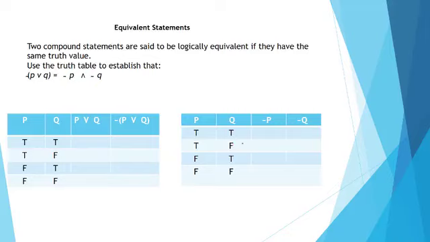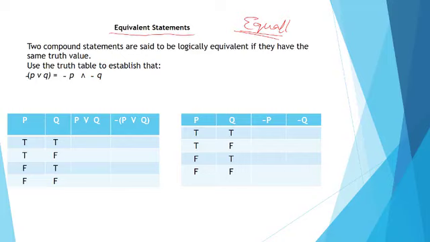Now when you're talking about equivalent statements in logic, two compound statements are said to be equivalent. The word equivalent means equal. Equal statements. So if they are not equal, then the law of equivalence is being violated. So let's use our rule in testing the question we have on the board.